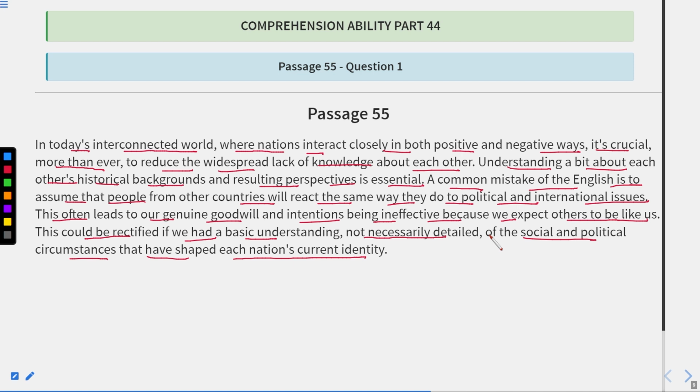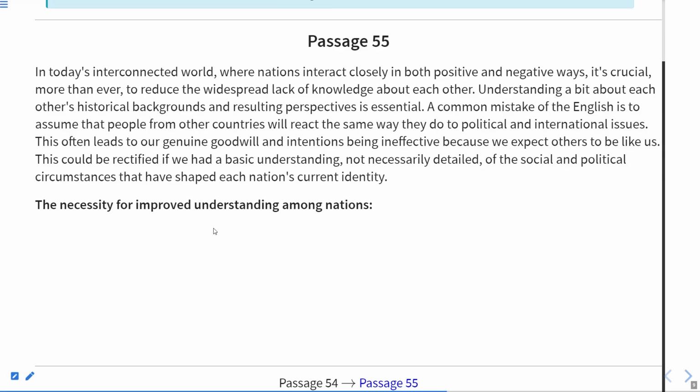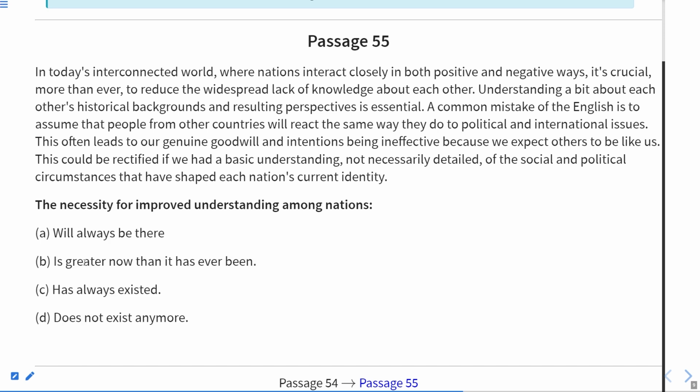This is a very small passage. Now let us see question number 1. So this is the question. The necessity for improved understanding among nations is greater now than it has ever been. Will always be there, has always existed, does not exist anymore. Now, in today's interconnected world where nations interact closely in both positive and negative ways, it is crucial more than ever to reduce the widespread lack of knowledge about each other. So if we say the necessity for improved understanding among nations is greater now than it has ever been.